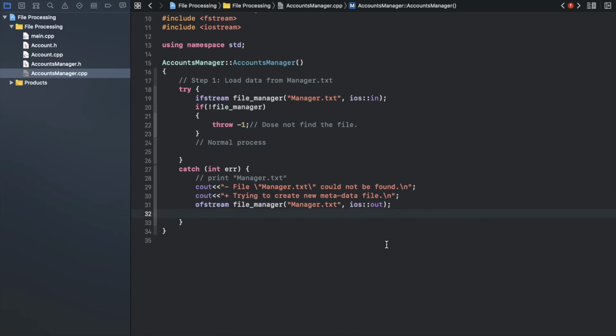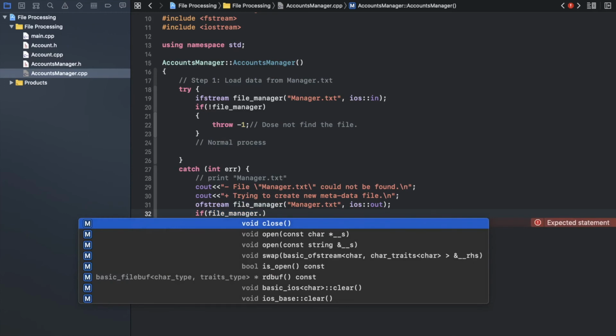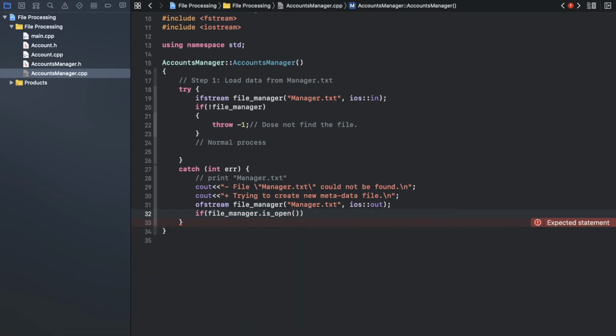So now, when I create that file, I want to be sure I close it, because I will create an empty file. I don't want to do anything. I will just create an empty file. If that file is still open and another process, or I try to do another operation while that file is opened, I will get an exception.